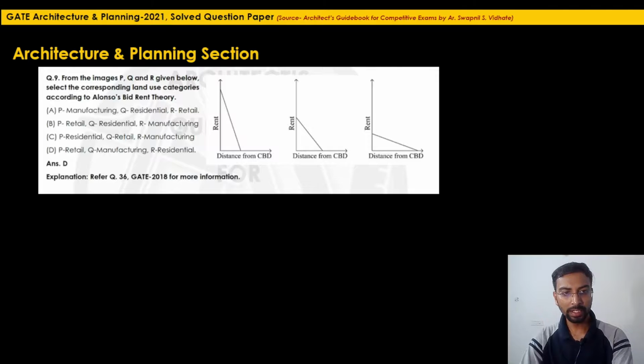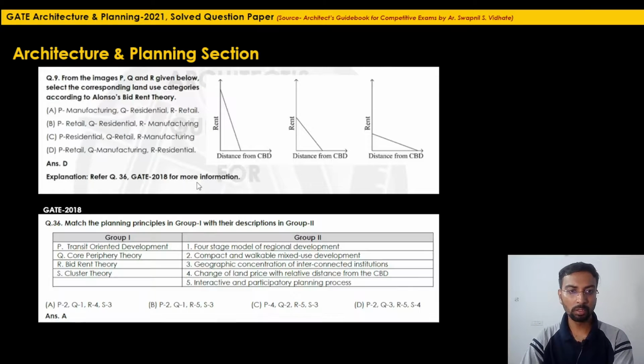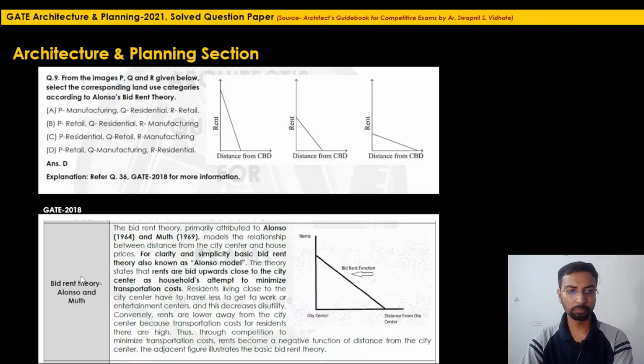So the related information about this particular bid rent theory is already given in question 36 of GATE 2018. One has to refer to that question related to the bid rent theory. Now see, that question was a match the pair question. So the information related to transit oriented development, core periphery theory, cluster theory, all the theories including bid rent theory, have been explained in detail in that particular question.